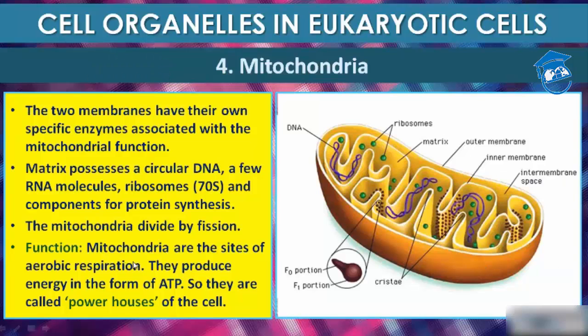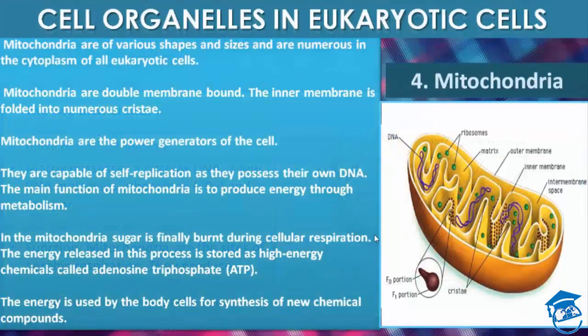Now, what's the function of mitochondria? It is called the powerhouse of the cell because it produces energy in the form of ATP. As I told you, in the mitochondria, sugar is finally burnt during cellular respiration, and the energy released in this process is stored as a high energy chemical, which we call ATP. So, the main function of mitochondria is to produce energy through metabolism.